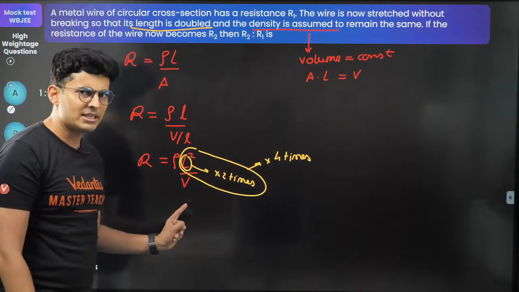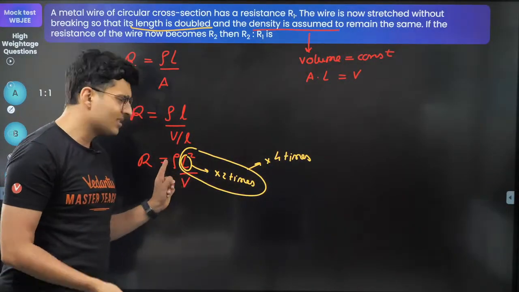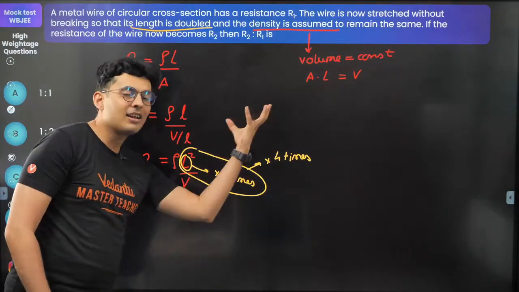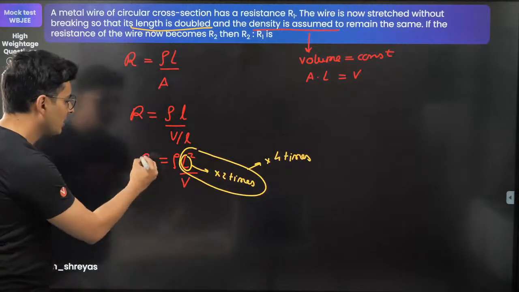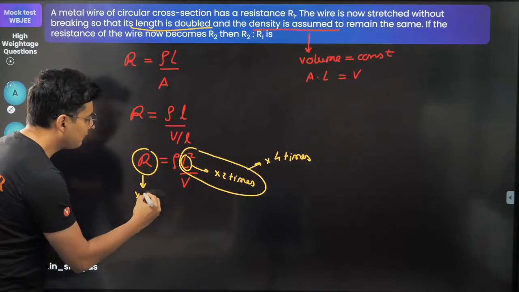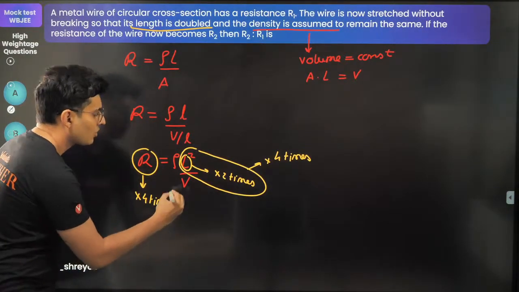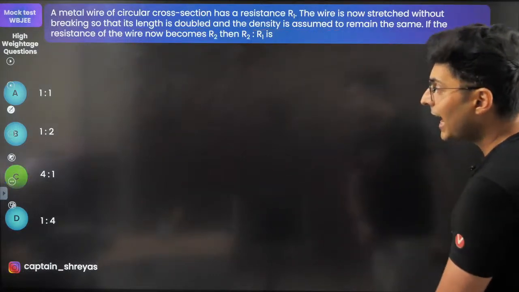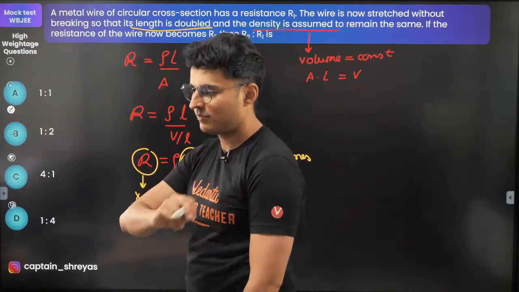Now rho is the same, V is the same, constant. Rho is not density, be careful, it's resistivity. So if the right-hand side becomes 4 times, the left-hand side, the resistance, also should become 4 times. So the ratio should be 4:1, and that's the answer.